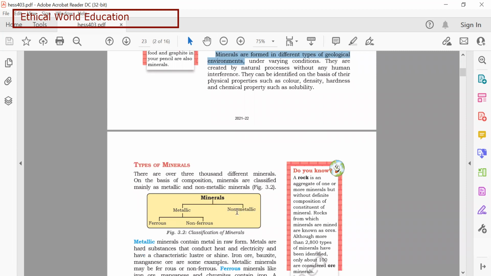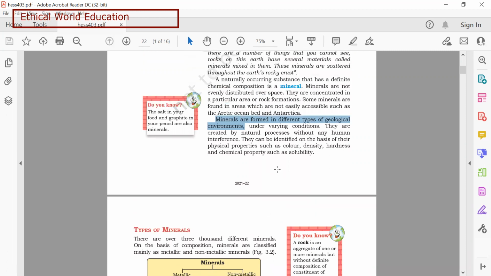Now it is very important to identify minerals, otherwise you will not make proper use of them. We need to identify physical properties like color, density, and hardness, and chemical properties such as solubility.